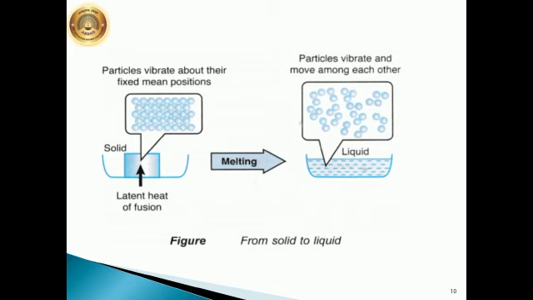The particles vibrate and move among each other, and then this solid is converted to liquid. The point at which the ice starts melting is called the melting point of ice.